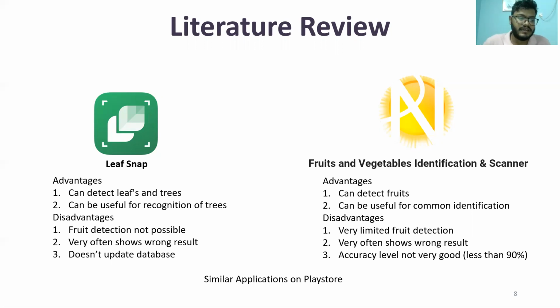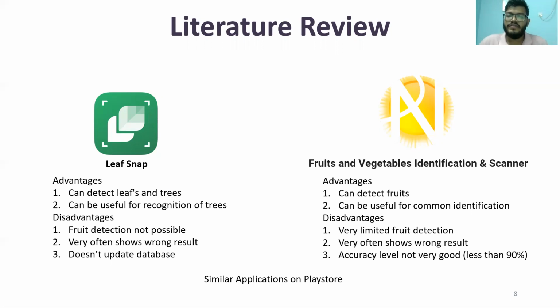But as a disadvantage, it cannot use the fruit recognition technique, and it very often shows wrong results, and doesn't update the database also. Another app is Fruits and Vegetable Identification and Scanner.